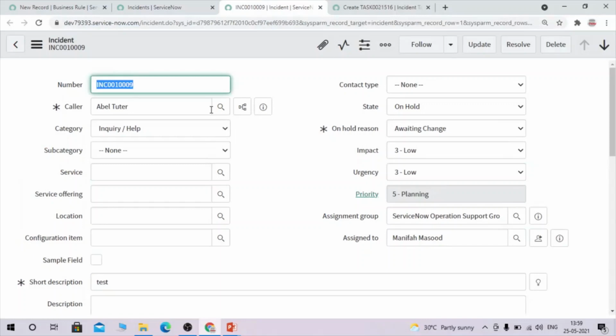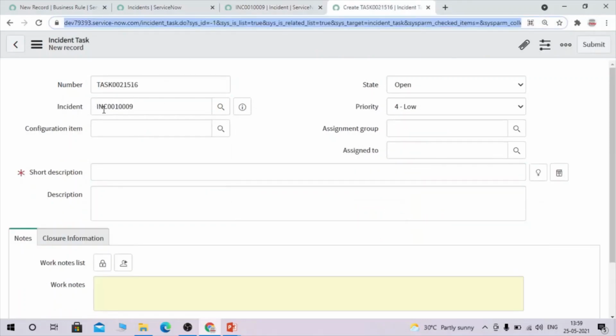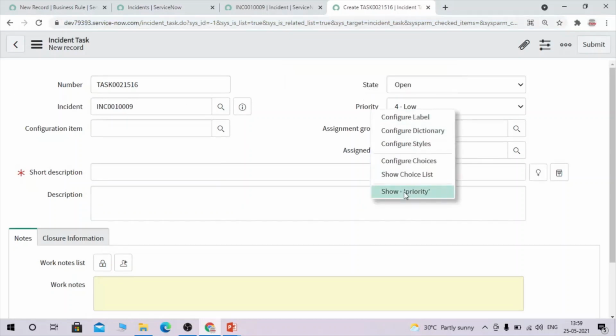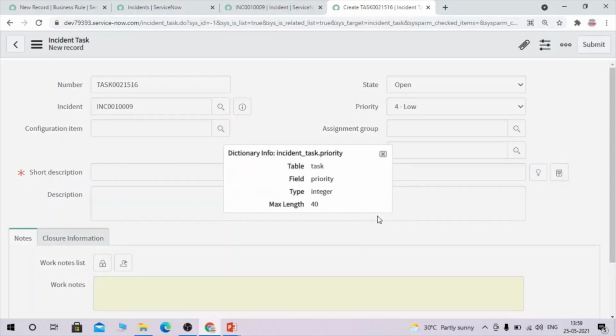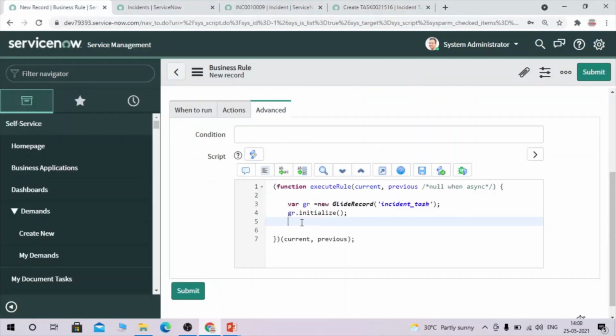So let's try taking values. First, I need to map the priority and state. So you don't have to do much. What you have to do is copy the backend value of the field. So in this table, we have to map, right, the incident and task table.